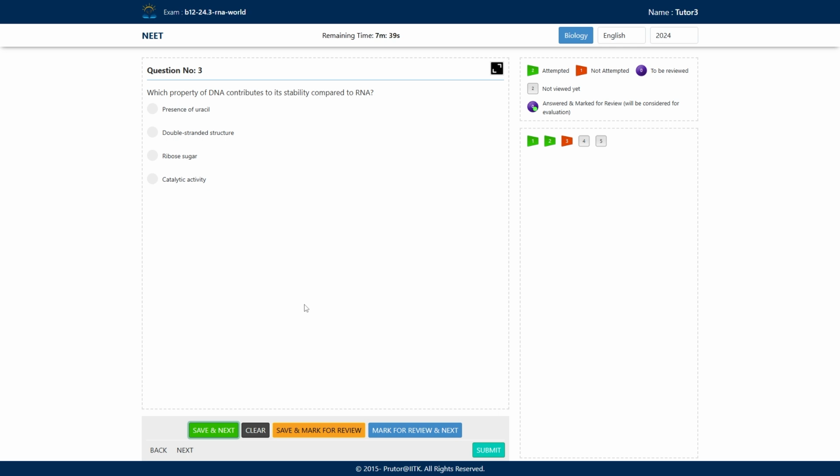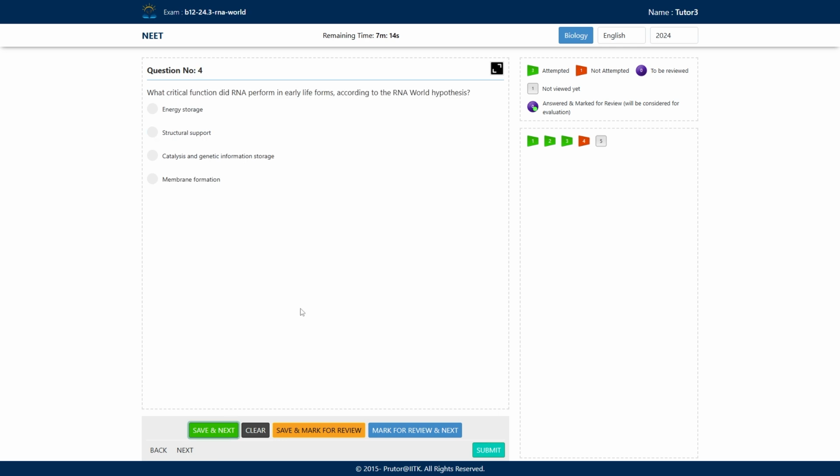Second, double-stranded structure. Third, ribose sugar. And fourth, catalytic activity. So we know that the presence of uracil, ribose sugar and catalytic activity, everything implies what? It's implying RNA. So here the answer to why DNA has more stability is because of its double-stranded structure.